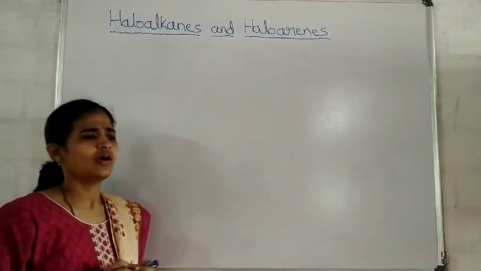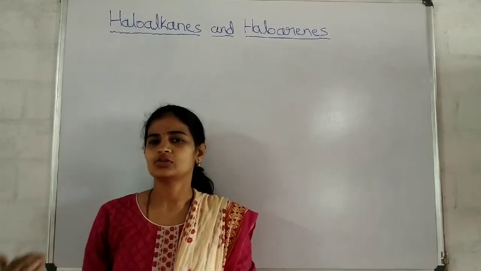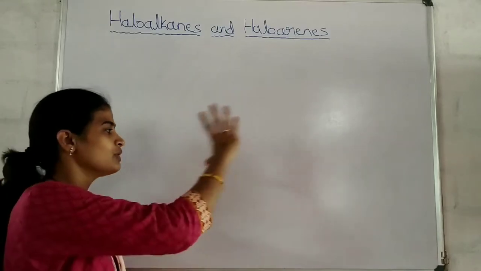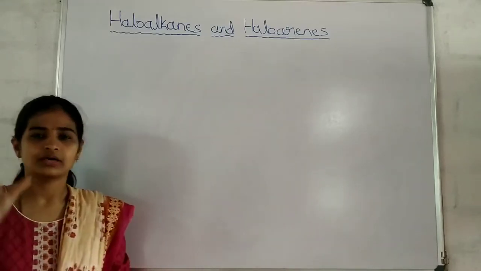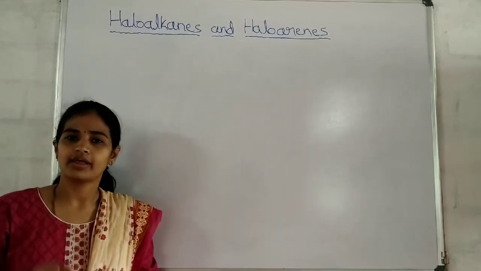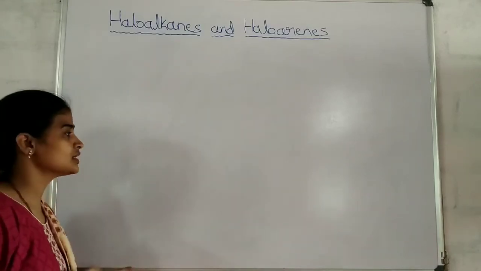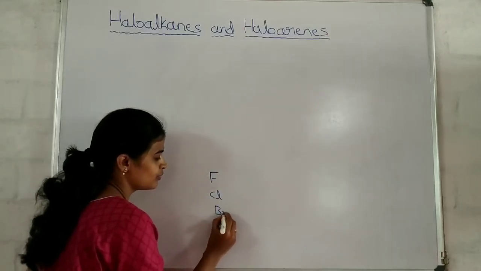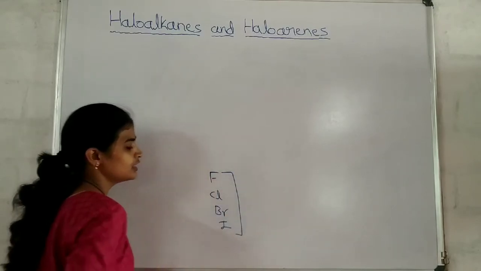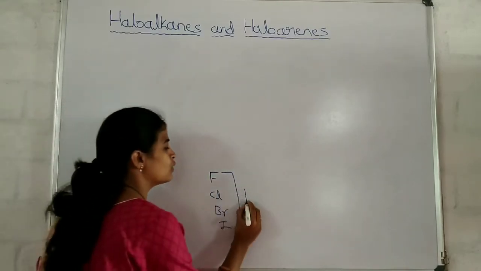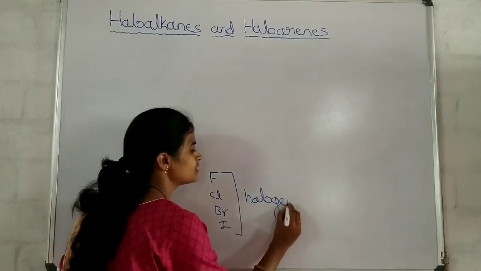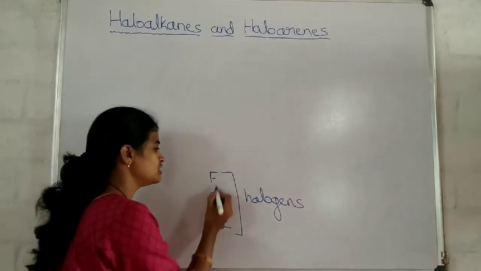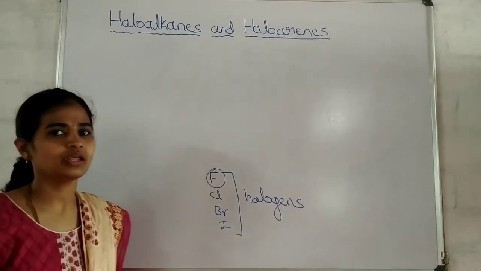In the first PUC, or generally in your lower classes also, you have studied what halogens are. In the periodic table, group 17 elements are called halogens. What are those group 17 elements? Fluorine, chlorine, bromine and iodine. Generally, these four are considered as halogens, which are highly electronegative.